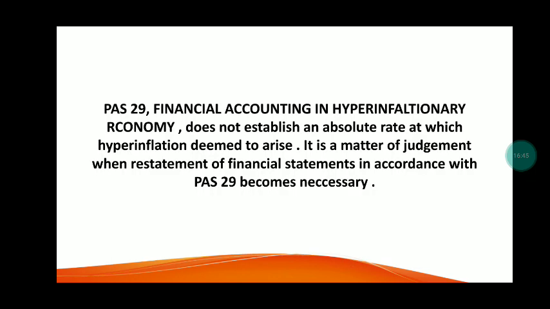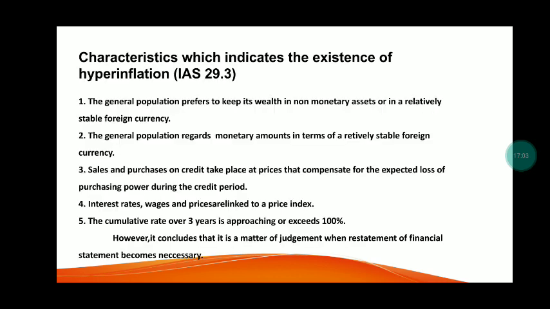IAS 29, Financial Reporting in Hyperinflationary Economies, does not establish an absolute rate at which hyperinflation is deemed to arise. It is a matter of judgment when restatement of financial statements in accordance with IAS 29 becomes necessary. These are the characteristics which indicate the existence of hyperinflation, per IAS 29.3. Number 1: the general population prefers to keep its wealth in non-monetary assets or in a relatively stable foreign currency.